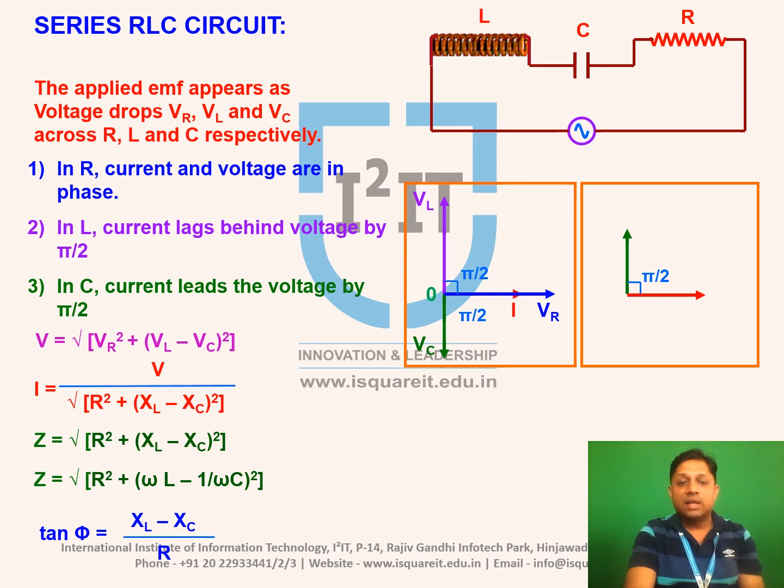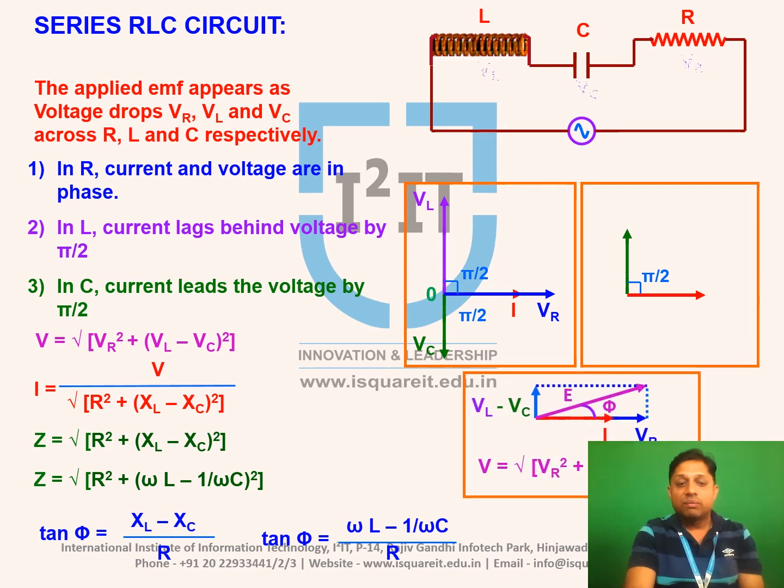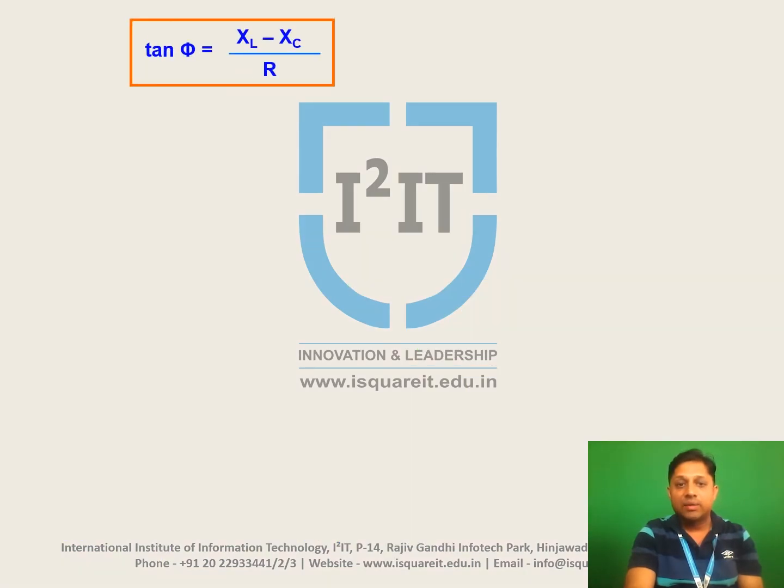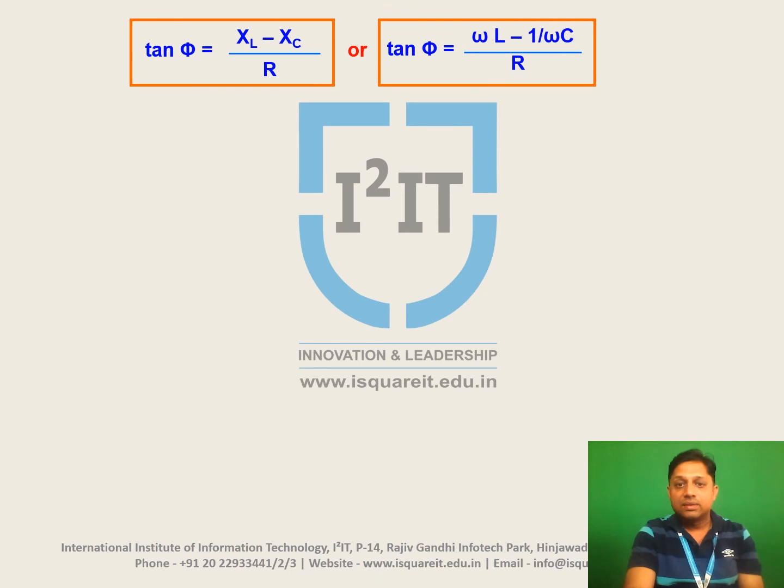We can take current I common. So current I is equal to V divided by square root of R square plus (XL minus XC) square. And square root of R square plus (XL minus XC) square is nothing but impedance of the circuit. So power factor angle we can find out by using cos phi equal to R divided by Z, or tan phi is equal to (XL minus XC) divided by R. Otherwise you can write tan phi is equal to (omega L minus 1 divided by omega C) divided by R.